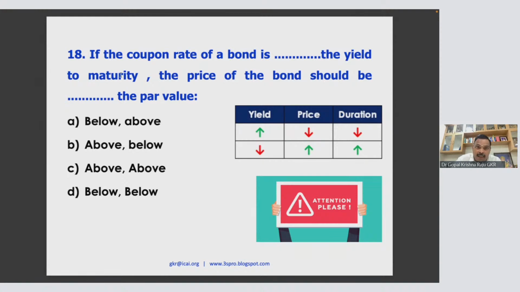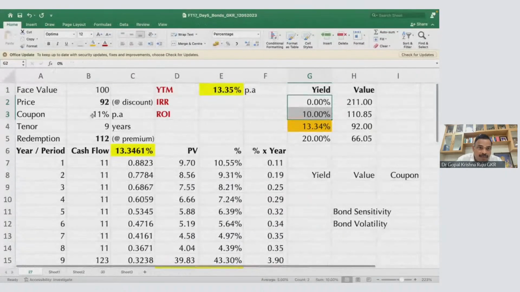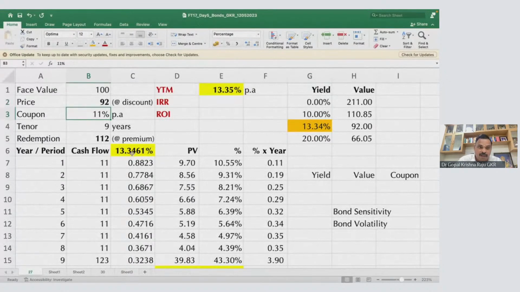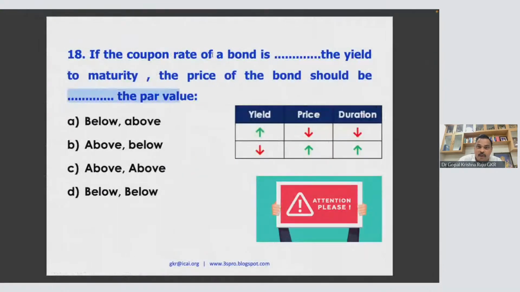Okay. The yield to maturity and the price of the bond. Look at this coupon rate. What is the coupon rate? 11%. Now what is your yield? 13%.